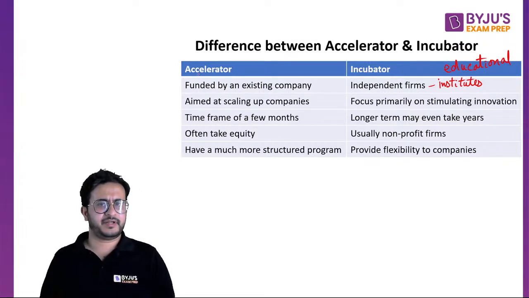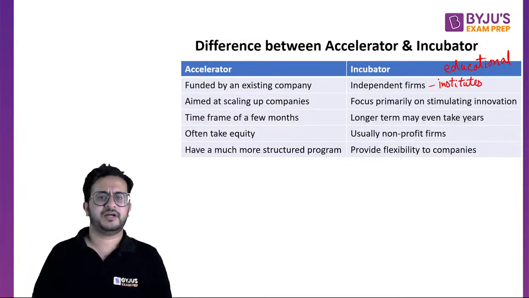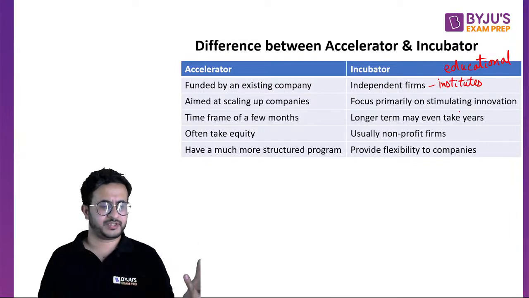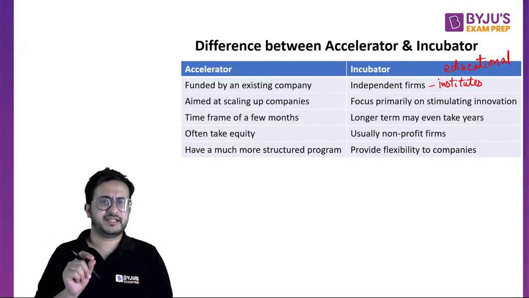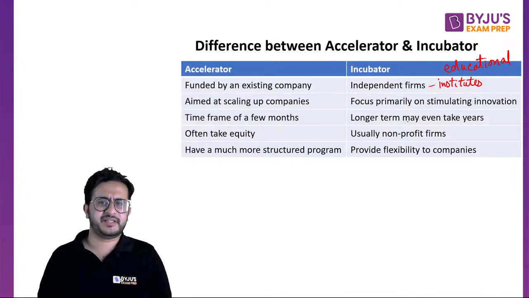Now, Accelerator, the aim is to scale up companies. Scale up means to grow the companies in their operations, revenues, products, etc. And the incubator, the primary purpose is innovation. Incubator, as I said, is at the idea stage. So if someone has some business idea, they work on that. Accelerator is a slightly later stage when the business idea is already there and the company wants to grow. Accelerator is for a few months, while an incubator can be of longer duration.